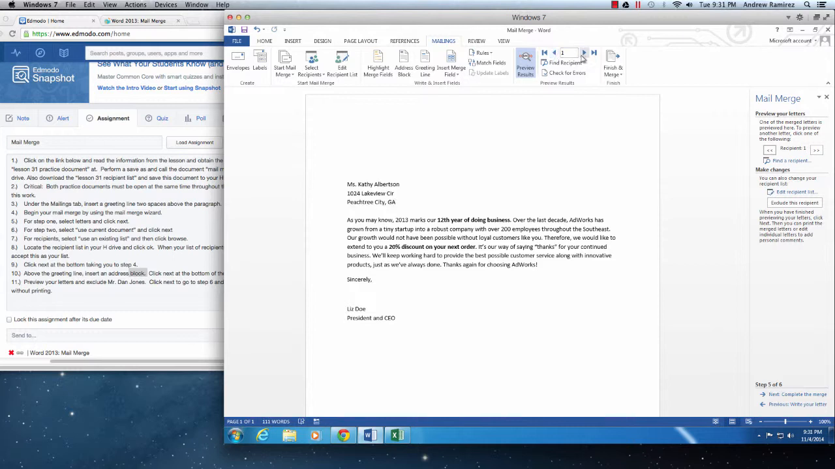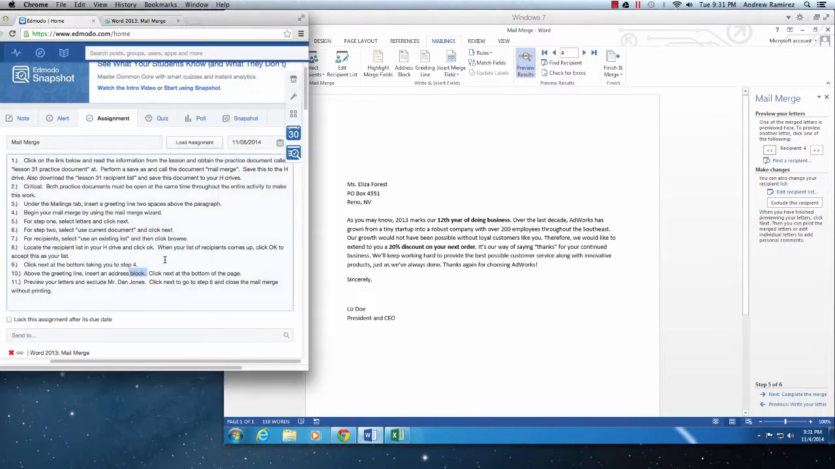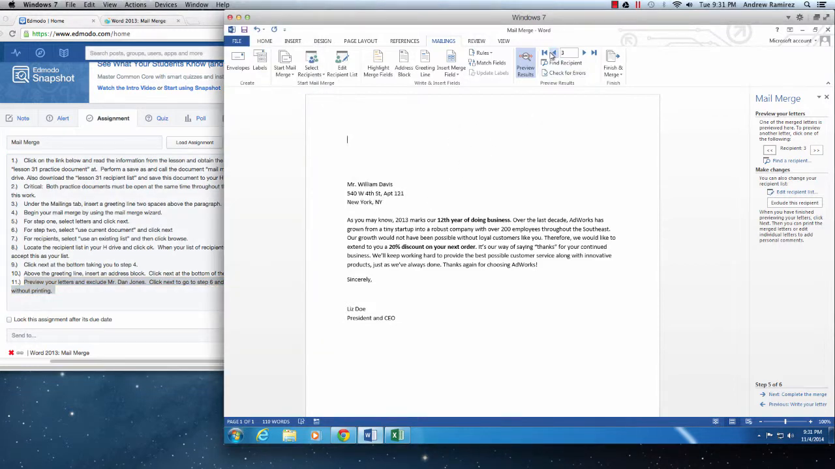Instead of having to go in there and type all these, we just have an Excel file, throw it in there, and we can make one of these mail merges. That's what it's for. So number 10, did the greeting block. Number 11, preview your letters and exclude Mr. Dan Jones. Click next to go to step 6 and close the mail merge without printing. Okay, so I'm in here, I'm previewing my names. I gotta find Dan Jones.